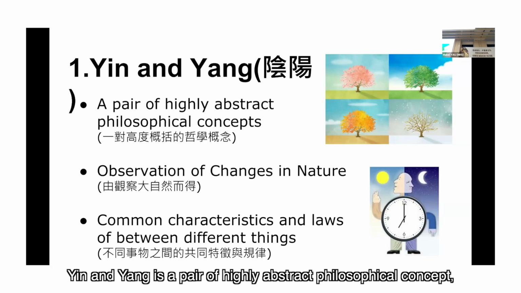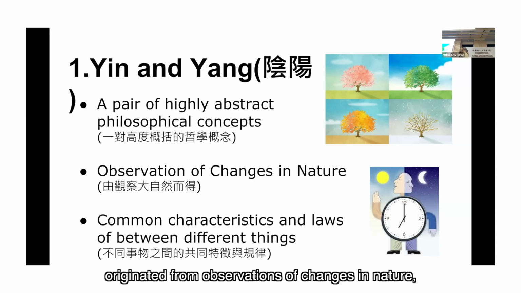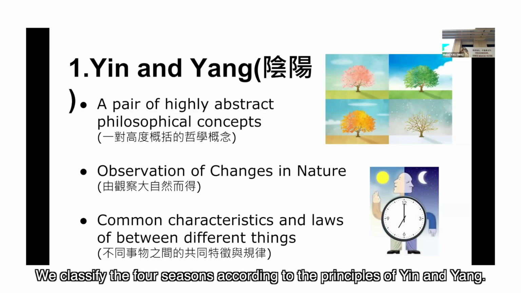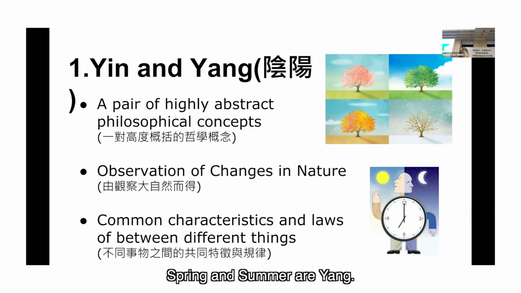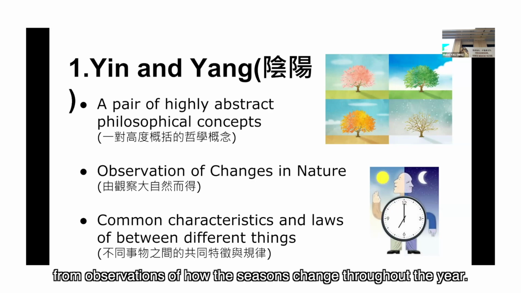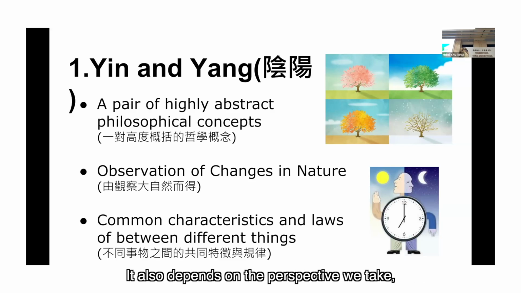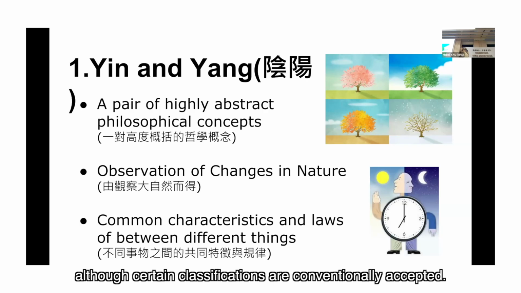Yin and yang is a pair of highly abstract philosophical concepts. Yin and yang and the 5 elements originated from observations of changes in nature, as well as the common characteristics and the relationships among different things. We classify the 4 seasons according to the principles of yin and yang. Spring and summer are yang. Autumn and winter are yin. The concepts of yin and yang were developed from observations of how the seasons change throughout the year. Daytime is yang. Nighttime is yin. It also depends on the perspective we take, although certain classifications are conventionally accepted.